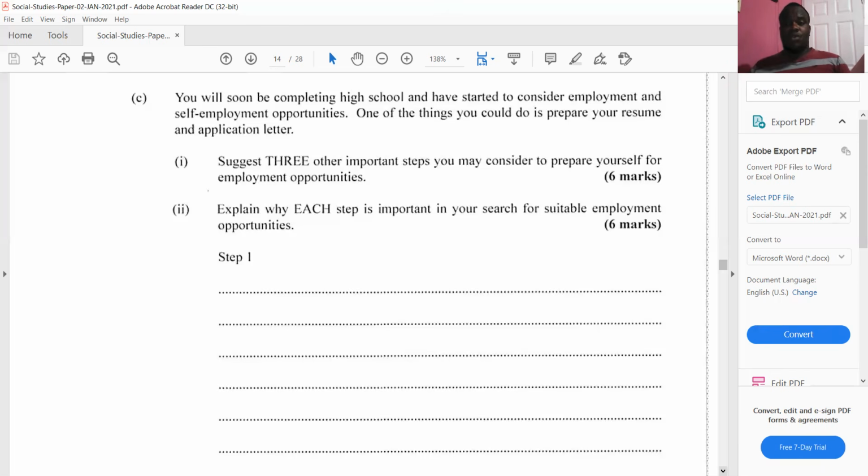Good. If you know then that you want to become an engineer, say a mechanic, then you know that you must do the technical subjects, right? Like industrial technology and mechanical technology, those kinds of subjects you would want to do if you want to become an engineer or a mechanic. Those are important. Understand? If you want to become a sports therapist or a sports masseuse or something like that, you know that a subject like physical education is important.